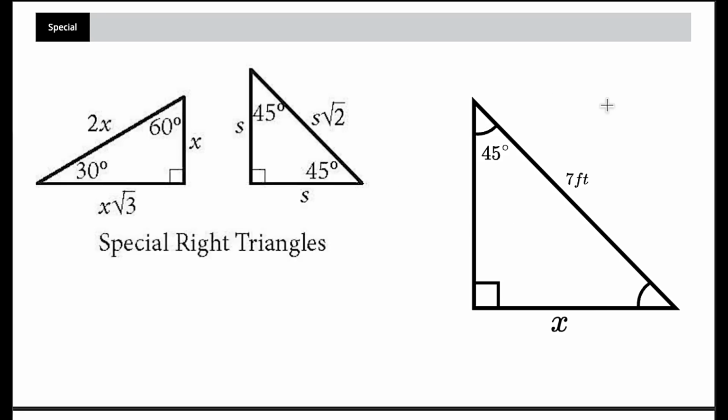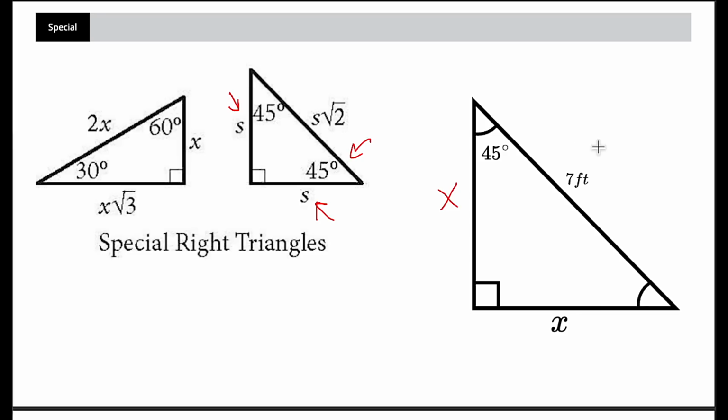And let me just kind of show you what this looks like, right? Here we have a 90-degree angle. We also see that this is 45 degrees. Because a triangle can only have 180 degrees, this has to also be 45. So we know we've got a 45, 45, 90. Let's say we're solving for x. So we know from our little image here that we have an even side, so we could say this is x as well, and we have the length of one of those sides times the square root of 2.